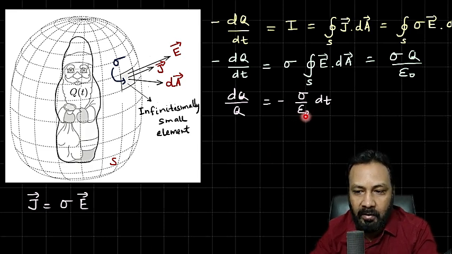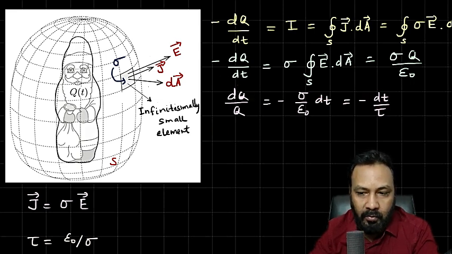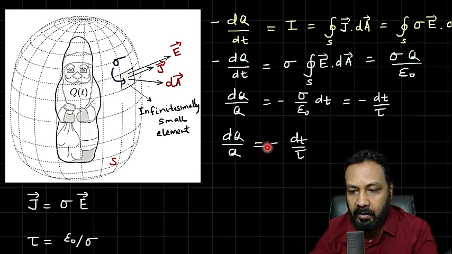We can take epsilon naught by sigma as tau, which obviously has the dimension of time, and that is called the time constant. So this equation will reduce to dq by q equals minus dt by tau.